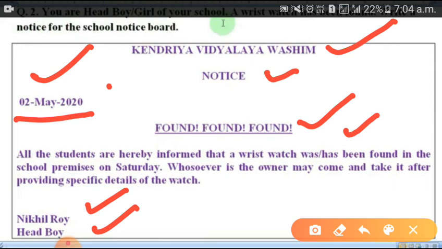So whoever lost that article can understand, yes, this is mine. And please, in a found notice don't give the details, because if you give details then confusion will be there. So in this way you can write your notice.